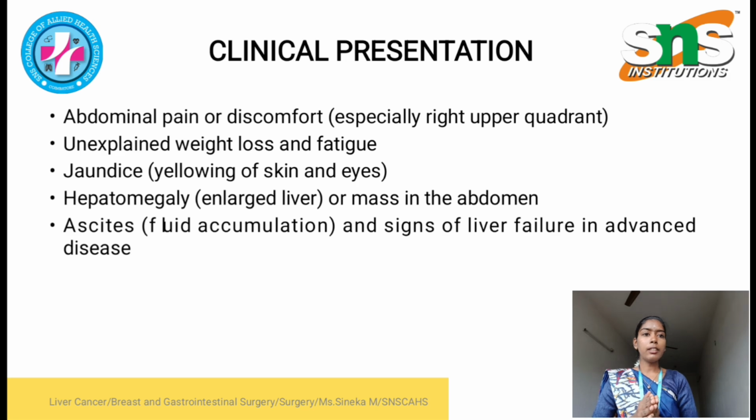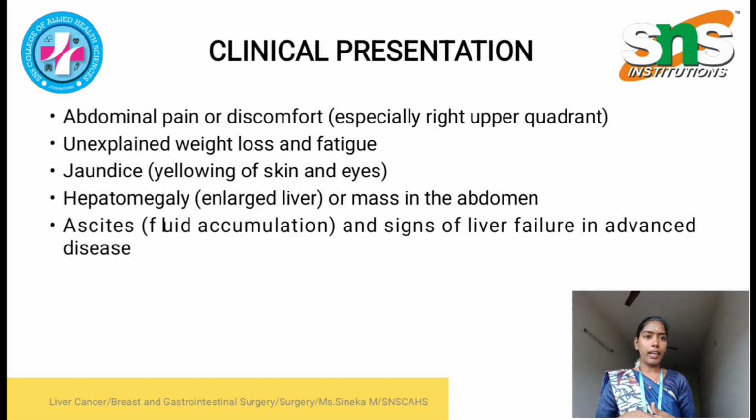Clinical presentation: the patient will have abdominal pain or discomfort, especially in the right upper quadrant. This is the region where the liver is located. Next is unexplained weight loss and fatigue. Due to liver cancer, the patient will have indigestion problems and also loss of appetite. It will lead to unexplained weight loss and fatigue. Liver cancer will also lead to jaundice, yellowing of skin and eyes.